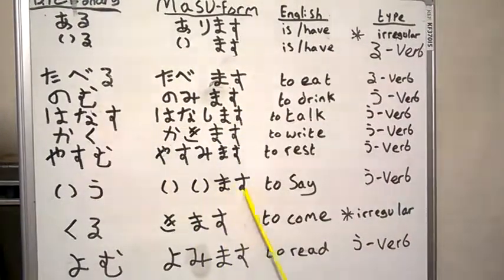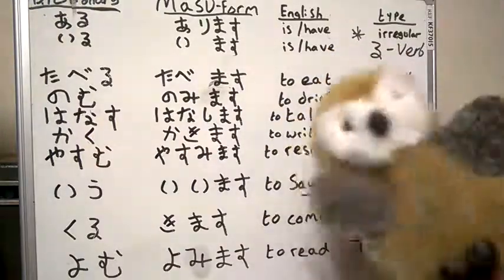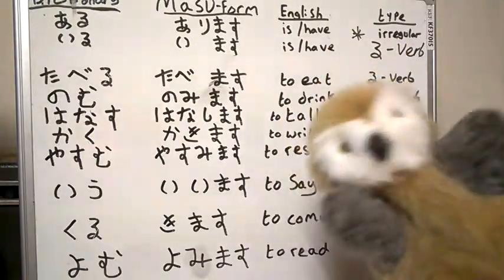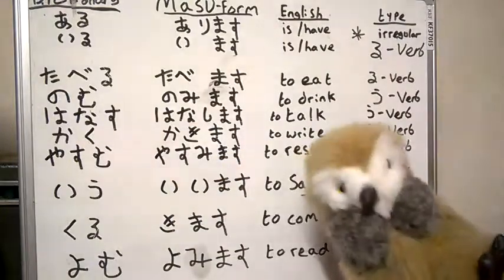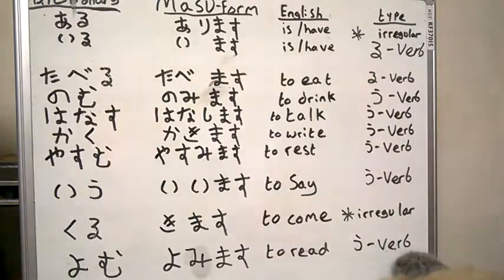Imasu, to say. And next is the irregular verb, which I said before, kuru. Ku just becomes ki, take away ru. Kimasu. Kuru becomes kimasu, to come. And finally, yomu is to read. So ma, mi, mu, me, mo. Again, mu, go backwards one, mi. Yomimasu, to read. Mu, u, so u verb.